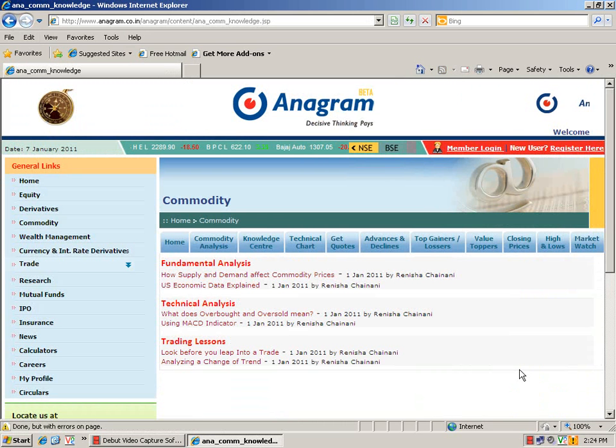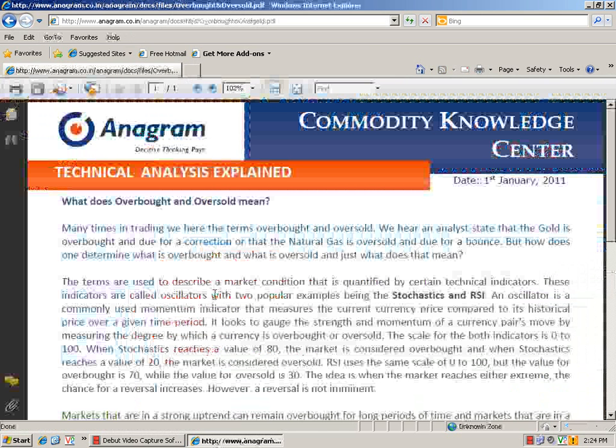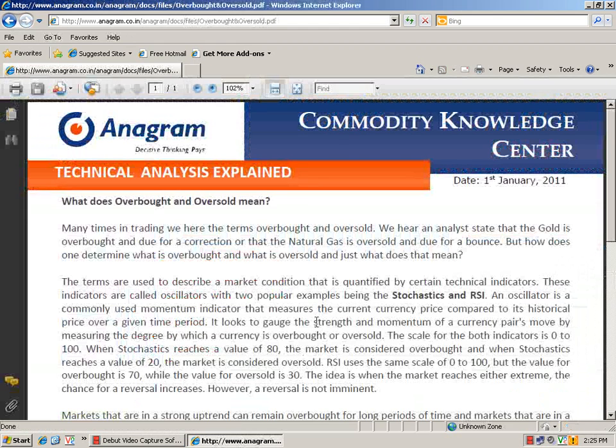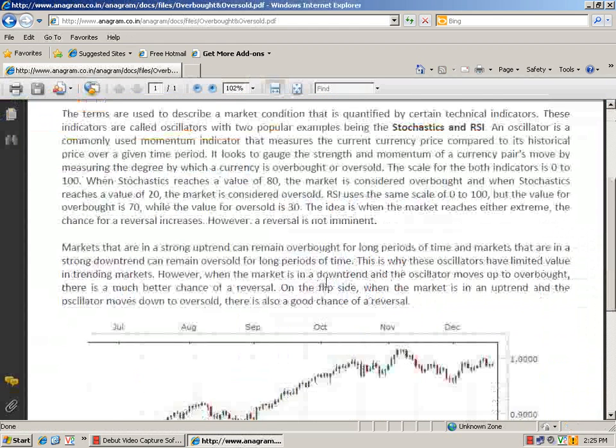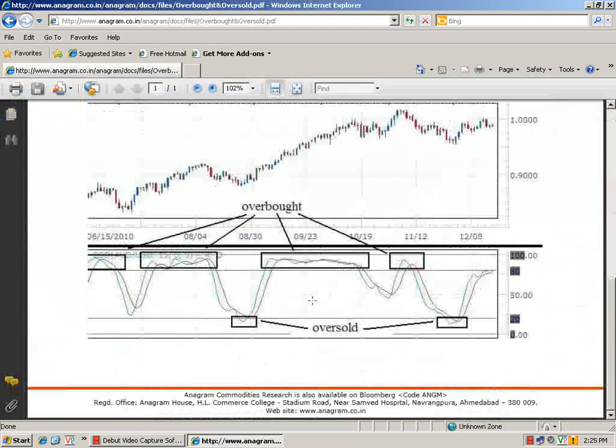On an initial basis, only two reports are displayed, but going forward there would be many articles added over here. So if suppose you want to understand what overbought and oversold mean, you can click on the link and you'll get the explanation with the chart.